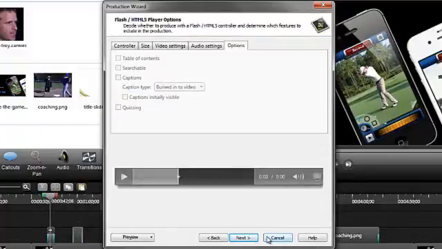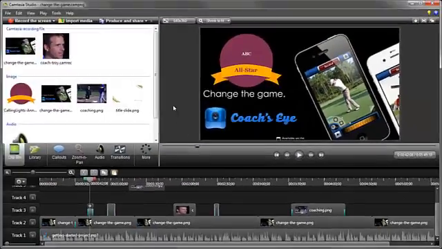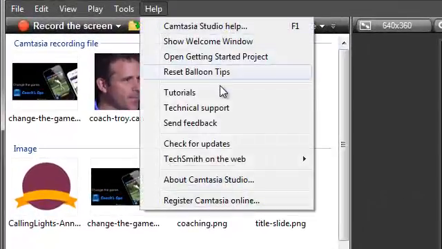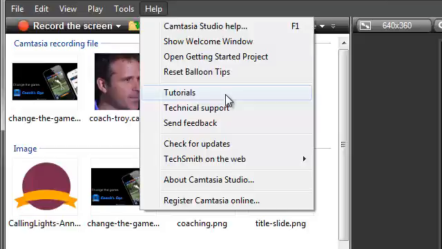Well, it's time for you to try Camtasia Studio for yourself, using the content on the timeline, or better yet, create your own. We have lots of free tutorials on our website, and I recommend you begin with the Getting Started series. Also, the help file inside Camtasia Studio tells you how to use each of the Camtasia Studio features and applications.